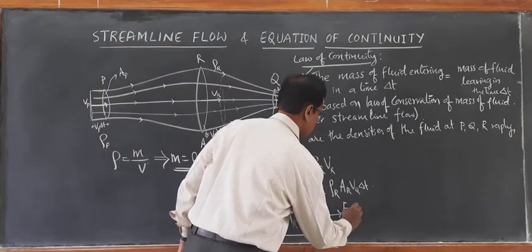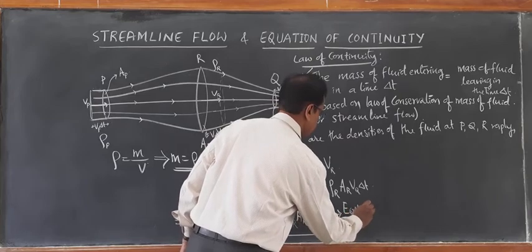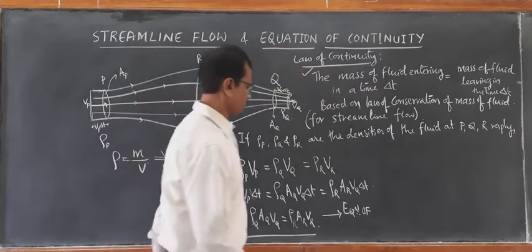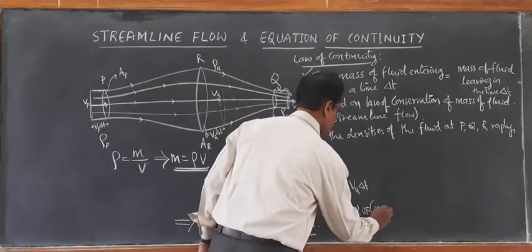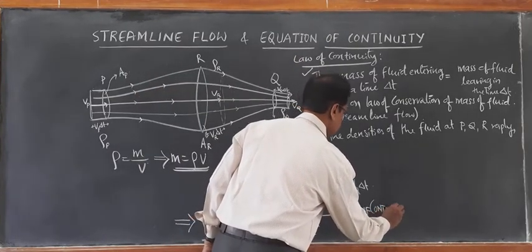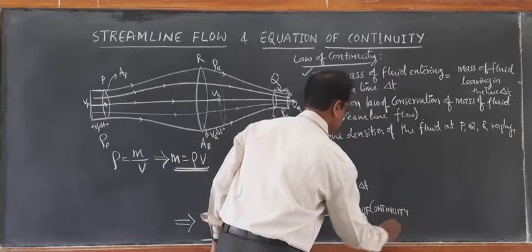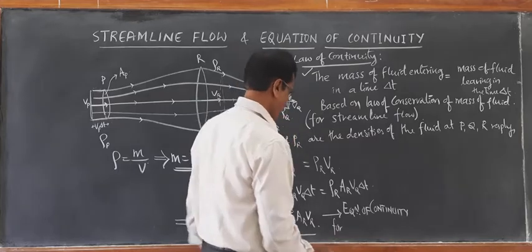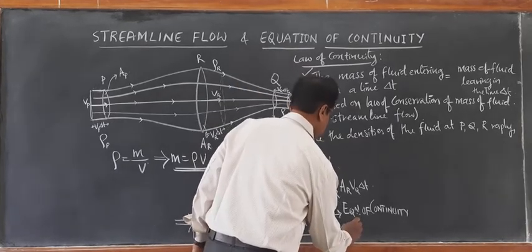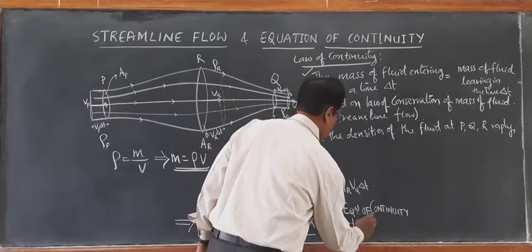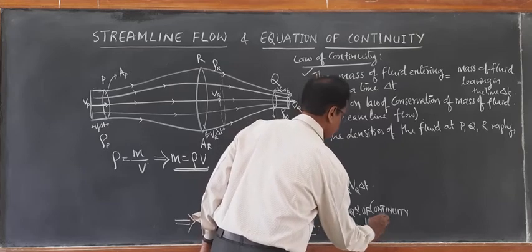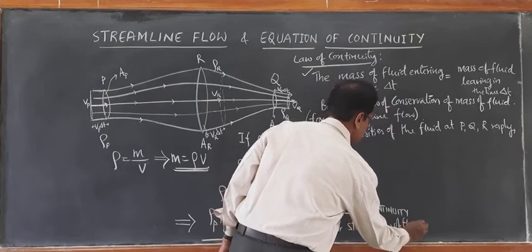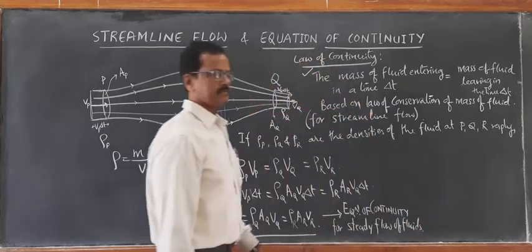This becomes the law of continuity. So we call it the equation of continuity for steady flow of fluids.